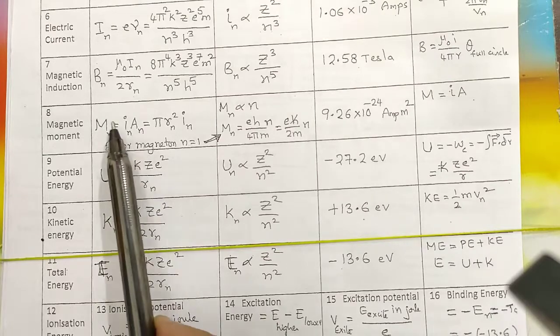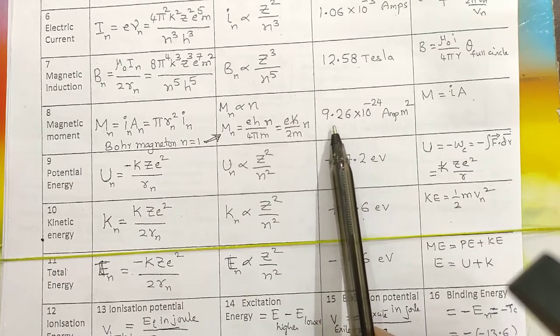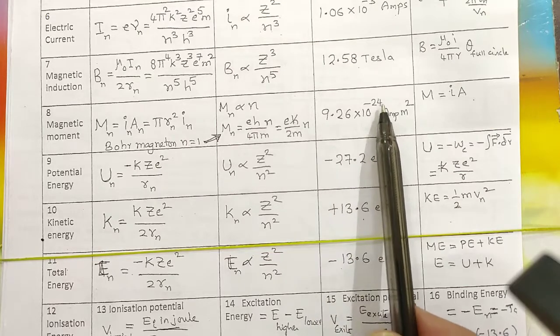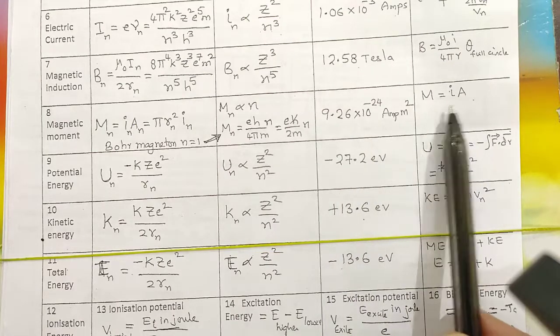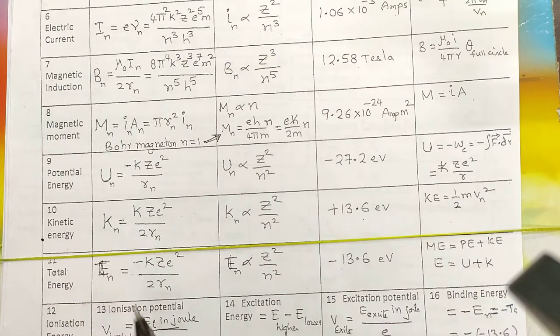And now the magnetic moment due to that circulating electron, that is a circular loop carrying current, is 9.26 into 10 to the power of minus 24 ampere meter square. And it has been derived using the formula magnetic moment is equal to current into area of cross section. Current and area of cross section are previously derived.